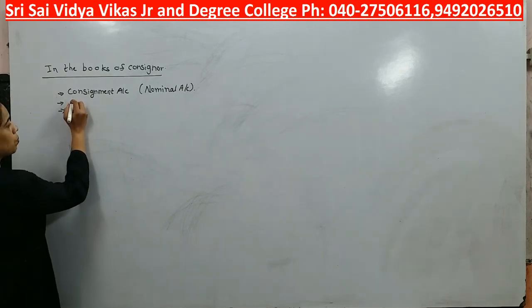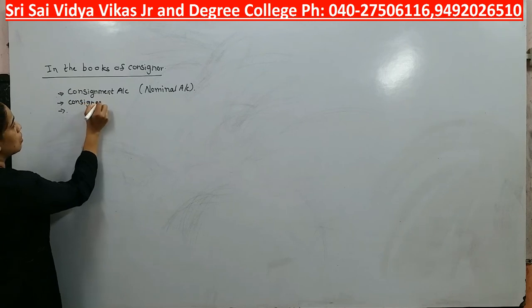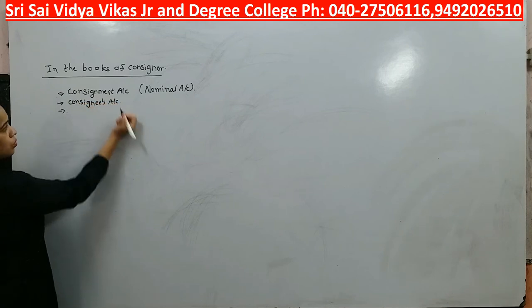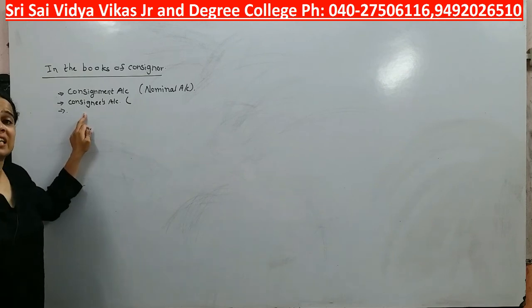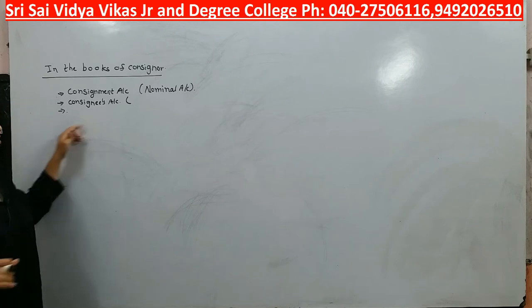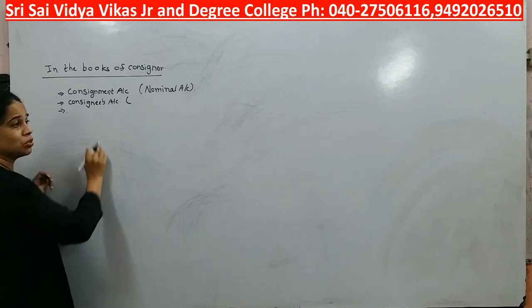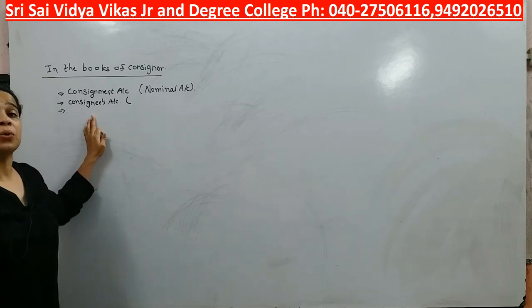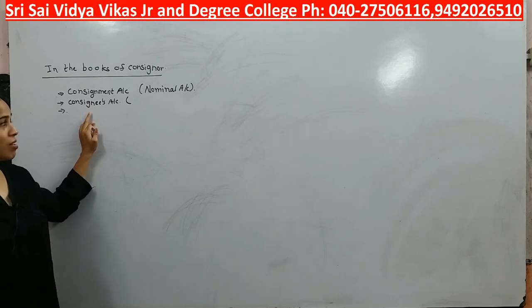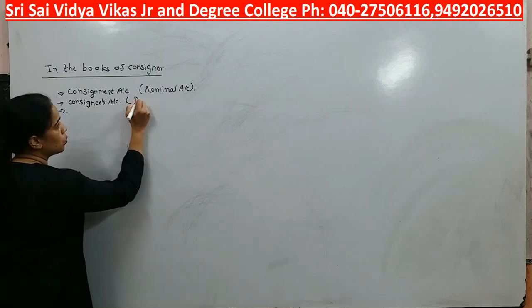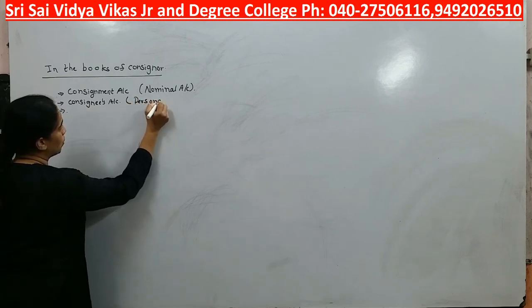Then we are going to prepare consignee's account. Consignee is the person to whom we are sending goods. Who are we? We are the consignors. That is what you need to believe now. So consignee is the person with whom we are going to deal. He is the person who is going to sell goods on behalf of us, right? So we are going to prepare his account. So this is going to be personal account.